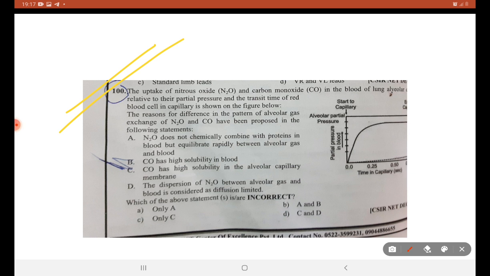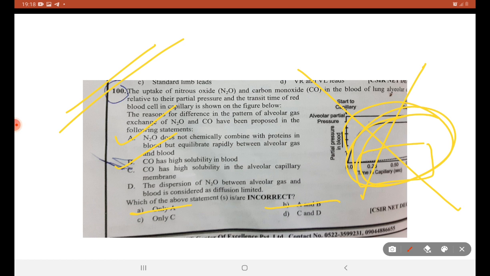CO2 is not chemically combined with the proteins in the blood, to equilibrate rapidly between alveolar gas and blood. This is correct. CO has high solubility. Yes, according to the graph, CO has very high solubility. So A and B cannot be the right answer. CO has high solubility in the alveolar capillary membrane. We are not speaking about the membrane, we are speaking about what is happening inside the blood. CO, carbon monoxide, is not mingling with the membrane, so that's not carried out. This can be a possible answer.